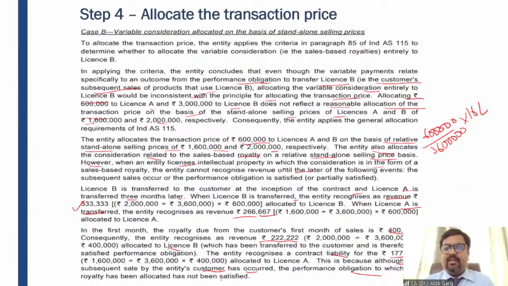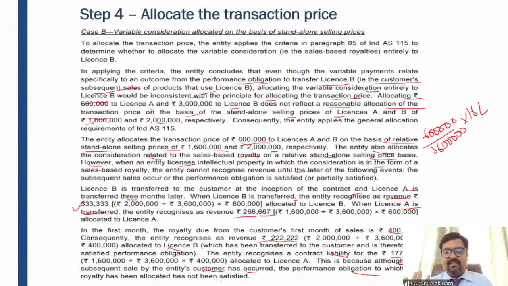So guys, in this particular case, you need to consider 3 aspects. First, you need to see if there are multiple performance obligations and there are fixed consideration as well as variable consideration. You need to see whether my transaction price is reasonably commensurate with the standalone selling price.